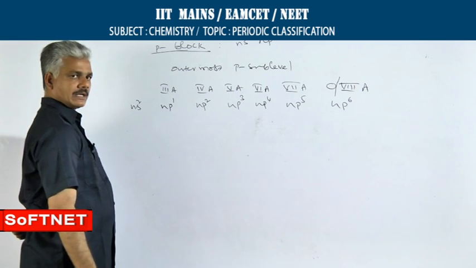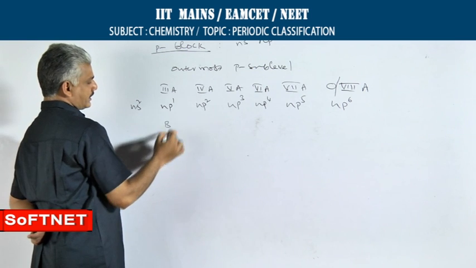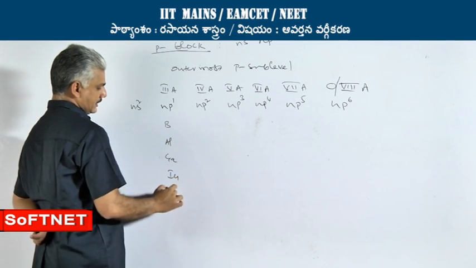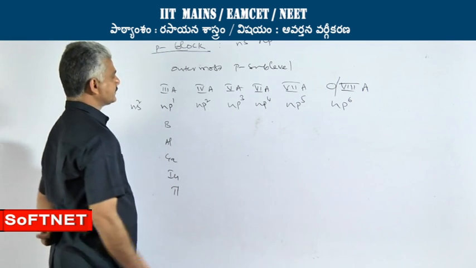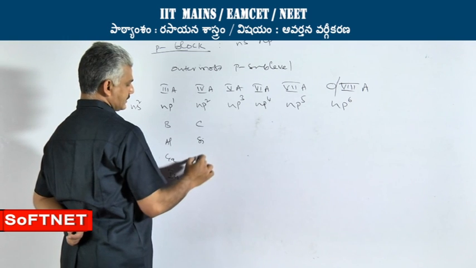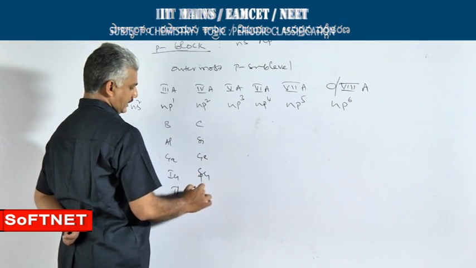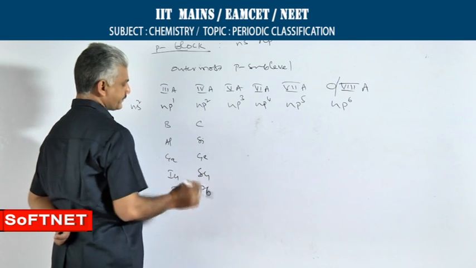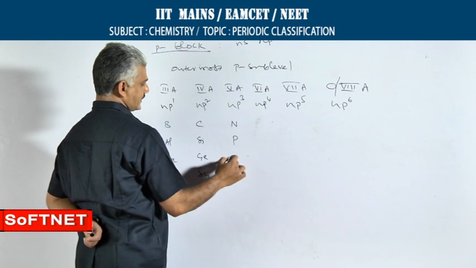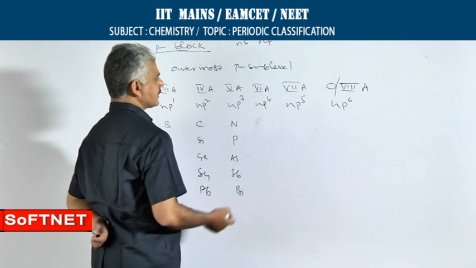Coming to the general characteristics, the elements present in 3rd A group are boron, aluminum, gallium, indium and thallium. In 4th A, elements present are carbon, silicon, germanium, tin and lead. In 5th A, elements present are nitrogen, phosphorus, arsenic, antimony and bismuth.